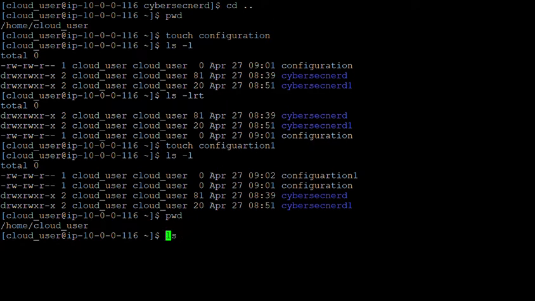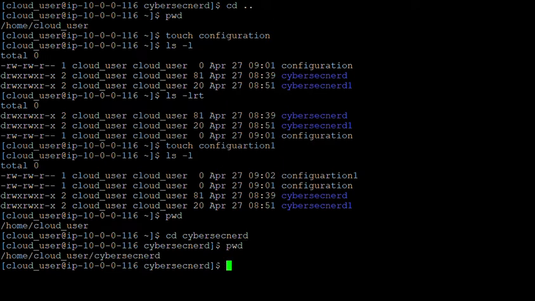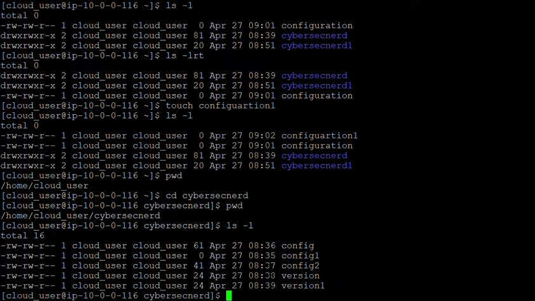Sorry. Let's navigate to the child directory. Okay, so for example, cd cybersec node. So pwd, you can see the directory cybersec node. ls -l to list the contents. You can see these are the files there: config1, config2, version 1.